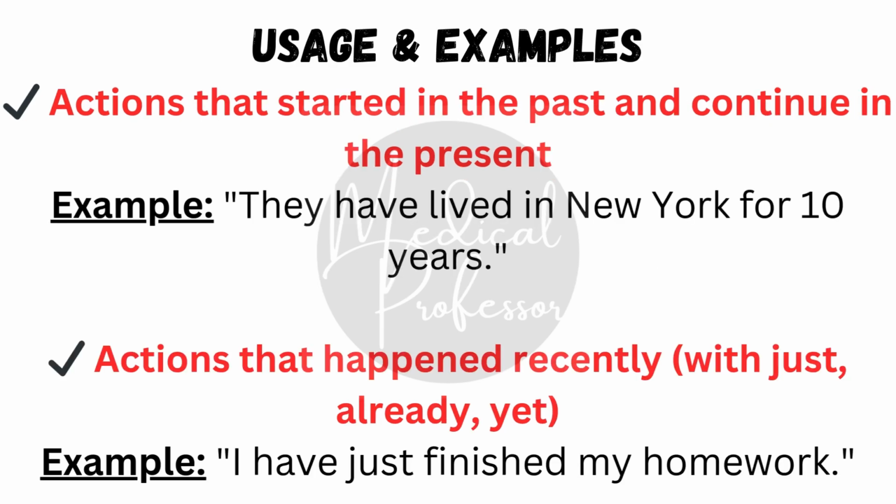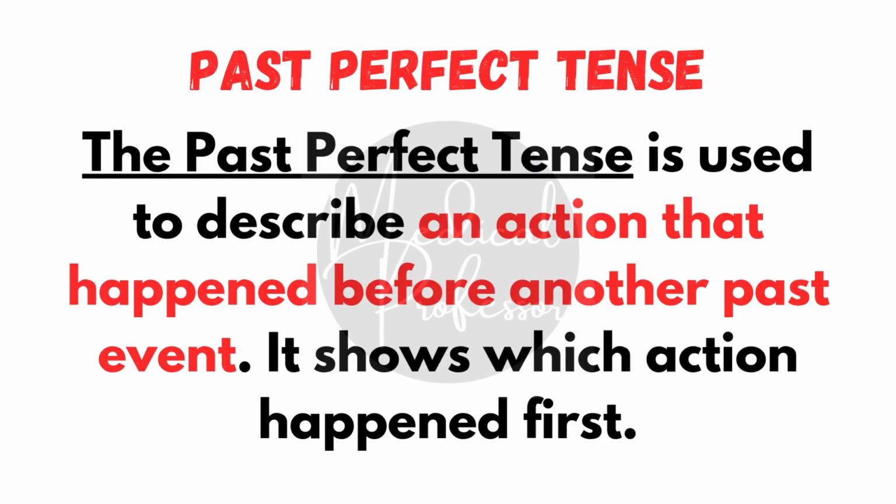Number 3, actions that started in the past and continue in the present. For example, they have lived in New York for 10 years. Number 4, actions that happened recently with just, already, yet. For example, I have just finished my homework.